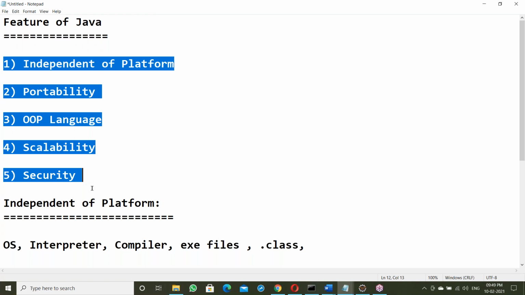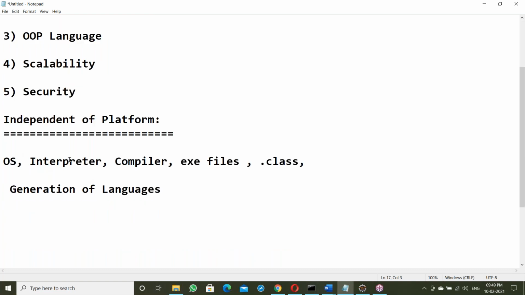Let us go one by one. What is OS? What is an interpreter? What is a compiler? What is an exe file? What is a dot class file? Generations of languages: like functional oriented language, object oriented language, object based language. Like that, there are different kinds of languages.